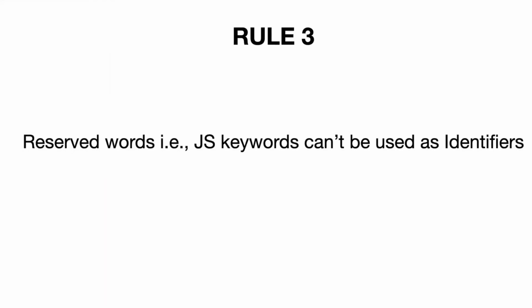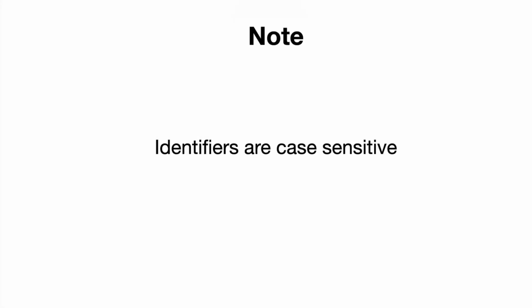Now moving to the third and last rule, that is, reserved words, which are JavaScript keywords, can't be used as identifiers. Like till now we have used console.log, so console or log can't be used as identifiers. A note here: identifiers are case sensitive, meaning that if I write small a and capital A, then both have different meanings. If I write small abc and capital ABC, then these also have different meanings.